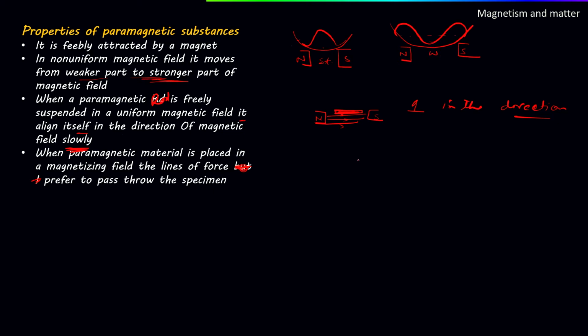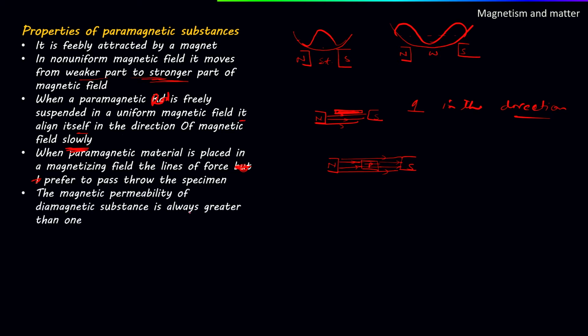When paramagnetic material is placed in a magnetizing field, the lines of force prefer to pass through the specimen. Like this, suppose this is a north and this is a south, and here is, say, paramagnetic material. So lines of force will pass through this.